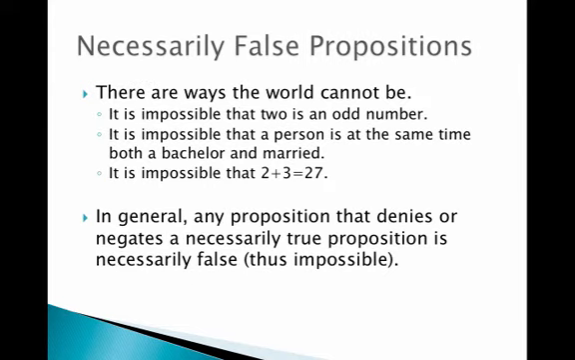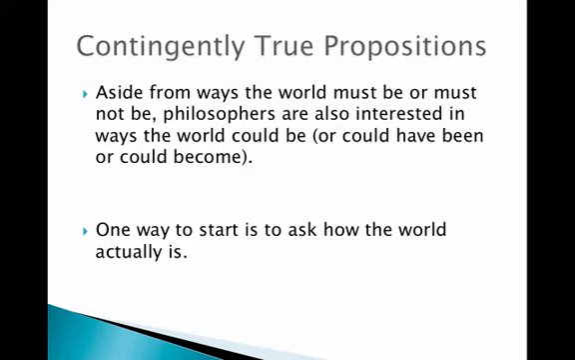Alright, now let's talk about necessarily false propositions. In addition to there being ways the world must be, there are also ways the world cannot be. For example, it is impossible, as mentioned, that 2 is an odd number. It is impossible that a person is at the same time both a bachelor and married. And it is also impossible that 2 plus 3 equals 27. So in general, any proposition that denies or negates a necessarily true proposition is necessarily false and thus impossible.